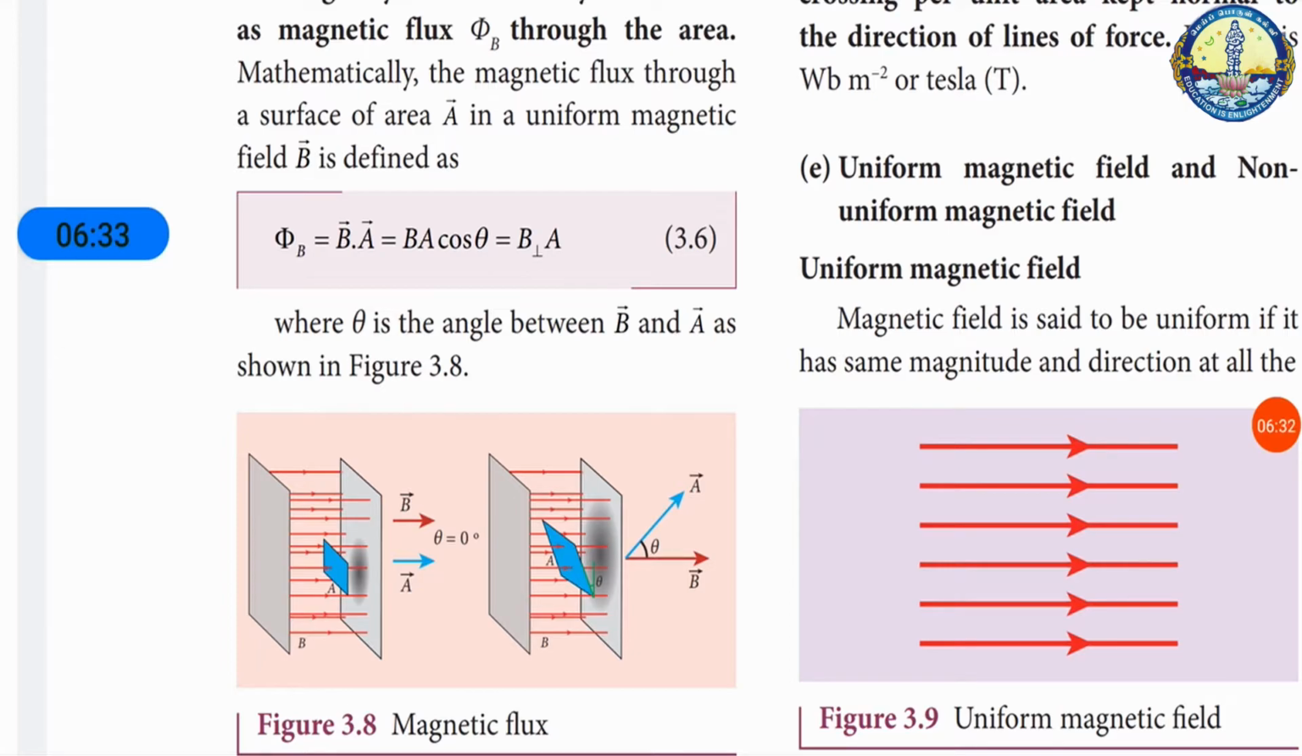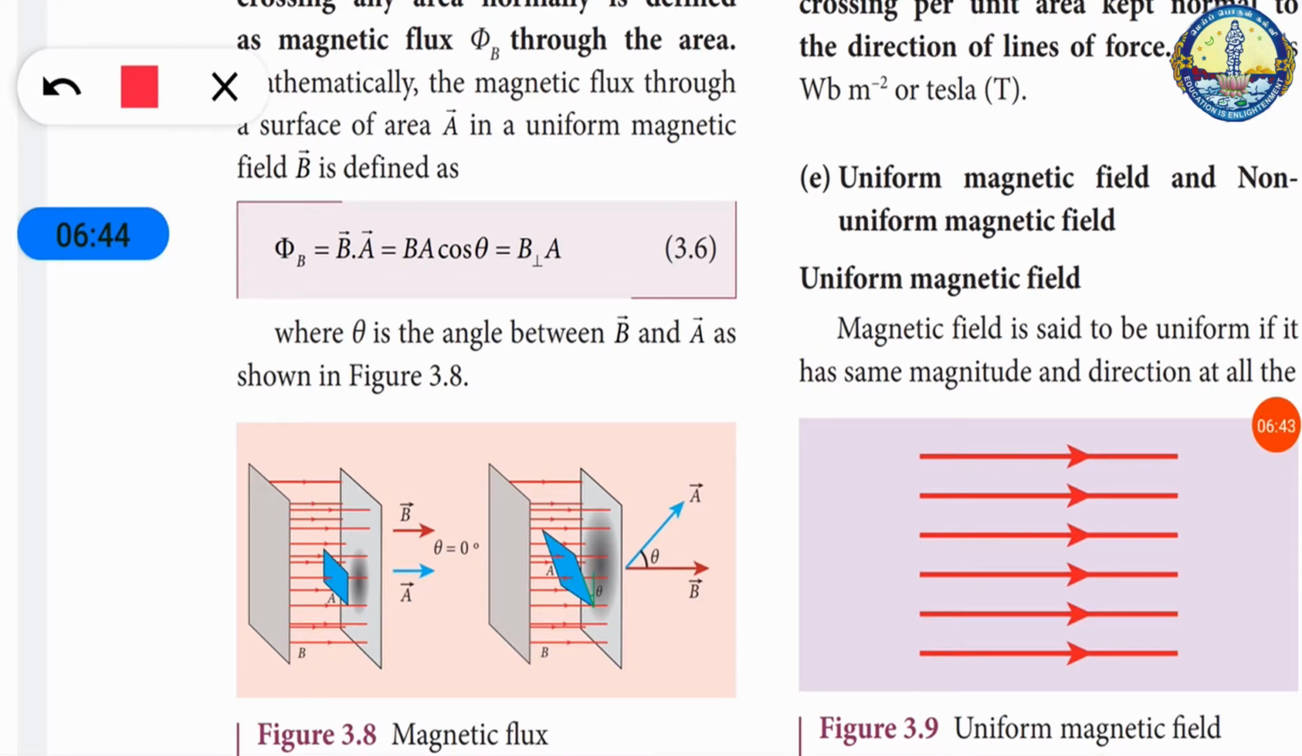Theta is the angle between B bar and A as shown in this figure. So in this diagram, this is the direction of the field lines and the unit area. This is the angle between this B bar and A bar.